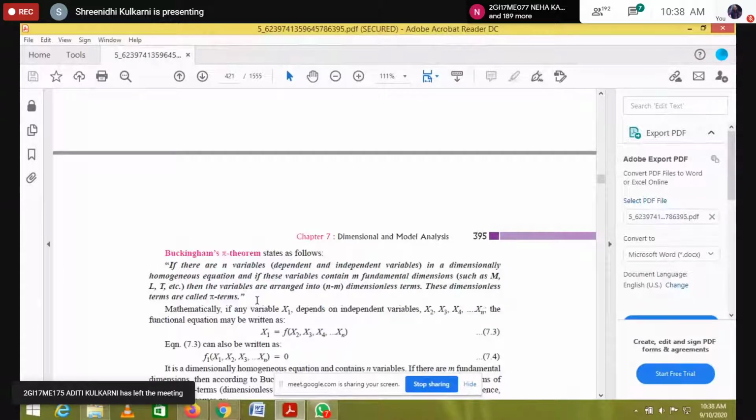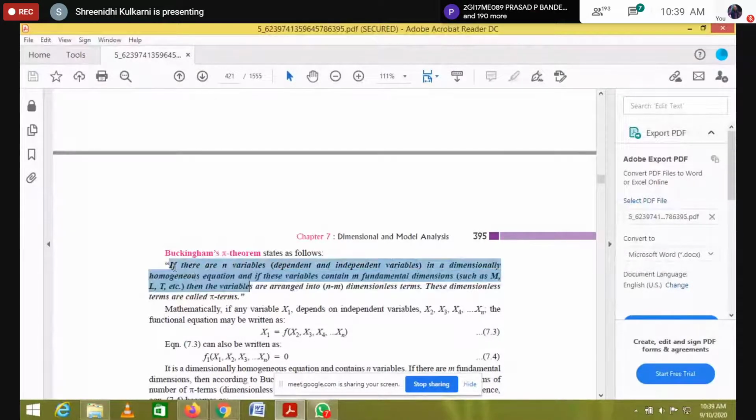So the statement is: if there are n variables in a dimensionally homogeneous equation, and these variables contain m fundamental dimensions, then the variables are arranged in terms of n minus m dimensionless terms. These dimensionless terms are called pi terms. That is the statement of Buckingham's pi theorem.